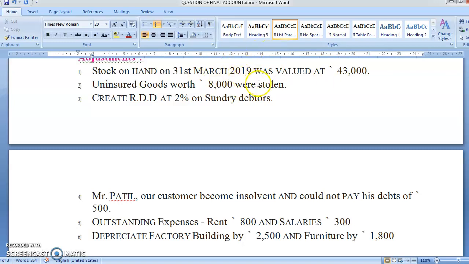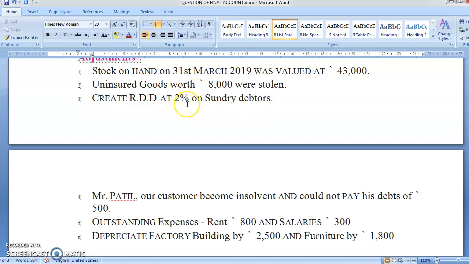Goods worth rupees 8,000, uninsured, meaning you had not taken the insurance. You have not received the insurance. So that goods has been stolen, meaning stolen, it has been lost. So what will be the entry? One entry will come in trading account, credit side. Second, it is a loss for you. So it comes in profit and loss account.